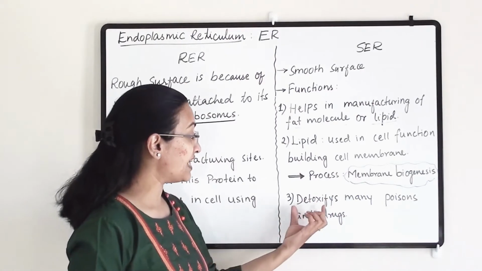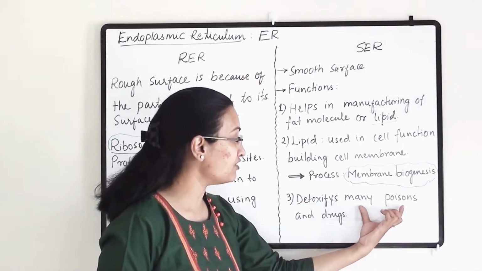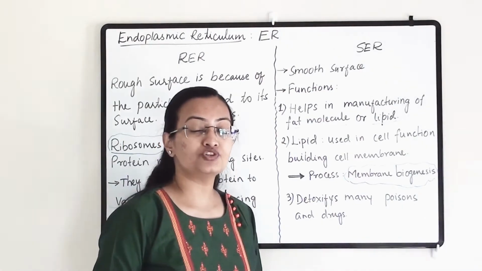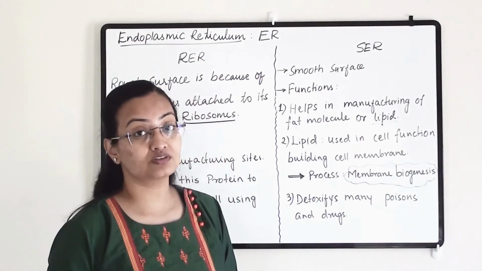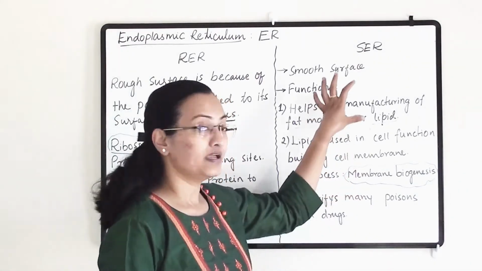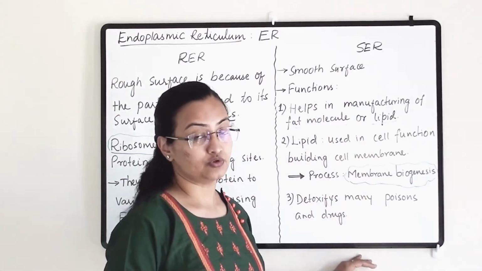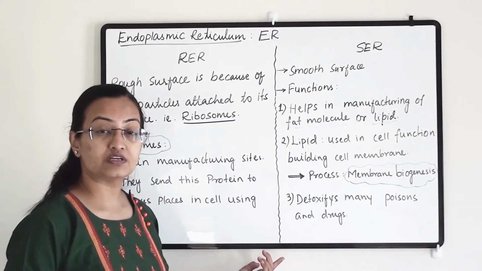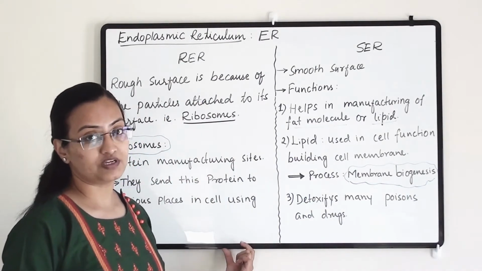It also helps in detoxifying many of the poisons and drugs. Some of the substances which are injurious or dangerous for the cell will be detoxified by the smooth endoplasmic reticulum. So these were the basic differences between smooth endoplasmic reticulum and rough endoplasmic reticulum.